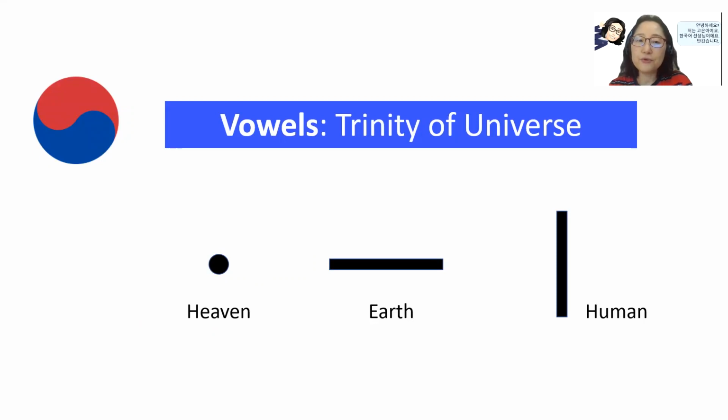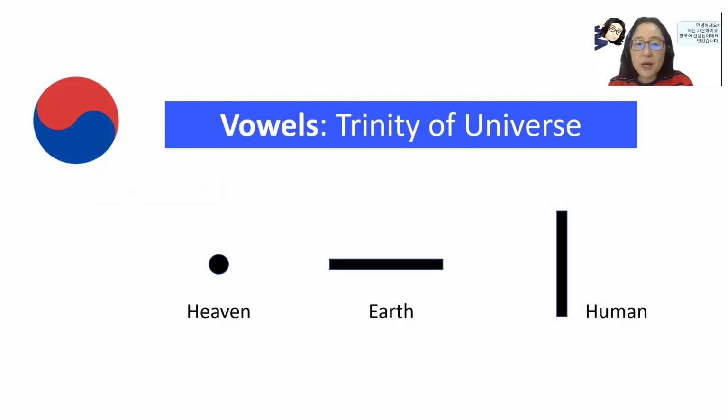First, I will introduce the concept of vowels. King Sejong, the creator, understood that there's a fundamental difference between the consonant sound and the vowel sound. Vowels are sounds that, when we pronounce them, have no closure in the vocal organ. So it's an open sound. When you say a, e, o, u, your vocal organs are all open. That's the fundamental difference of the vowel sound.